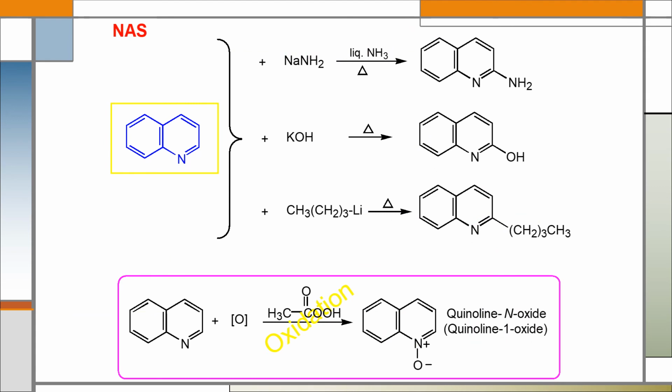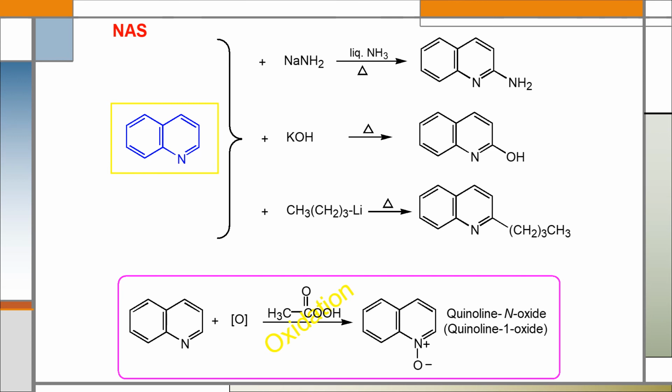Like pyridine, quinoline also undergoes nucleophilic aromatic substitution reaction, and during nucleophilic substitution the preferred position is 2. When quinoline reacts with sodamide in the presence of liquid ammonia, 2-aminoquinoline is the major product.